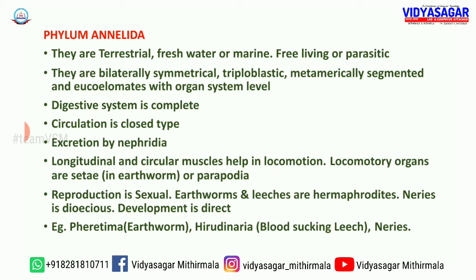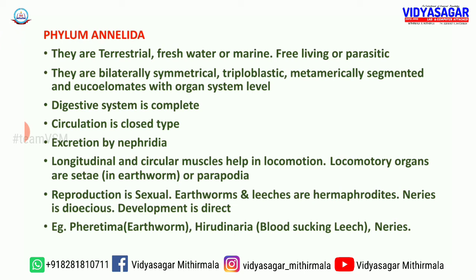Then we are going to discuss the next phylum, that is phylum Annelida. We are going to discuss its general characters now. First one, they are terrestrial. Some are adapted to terrestrial life or land life. Some are freshwater in nature. They are adapted to freshwater life, but some others are marine. Marine means they inhabit the ocean.